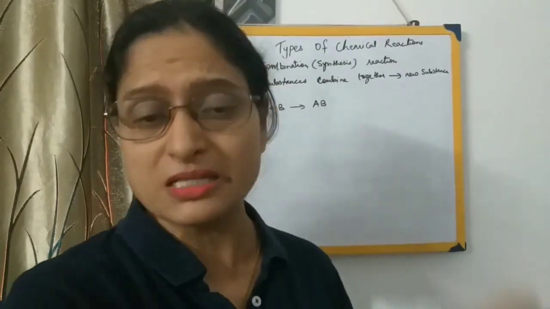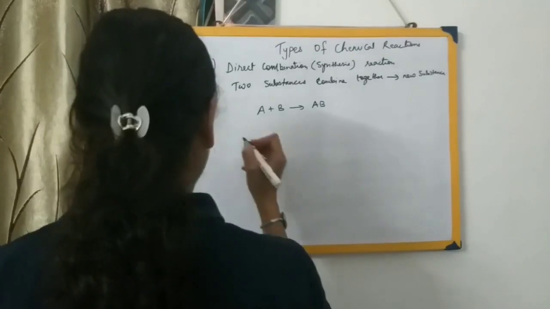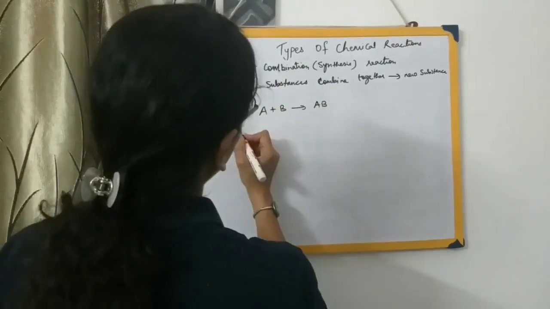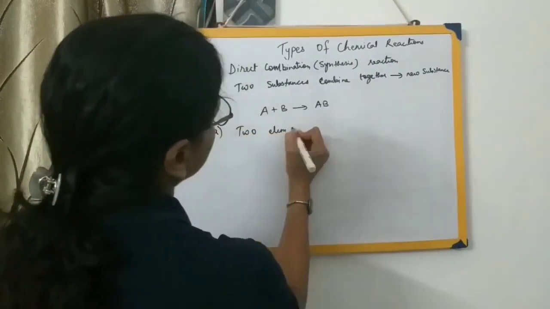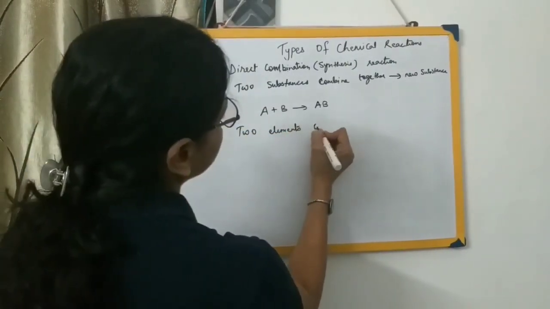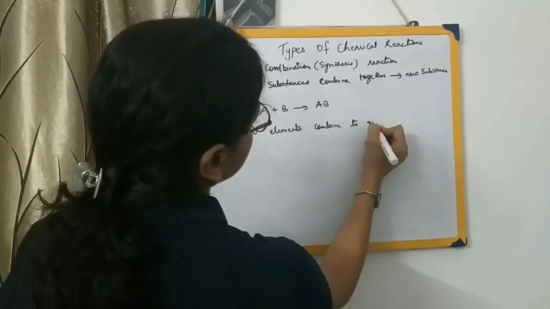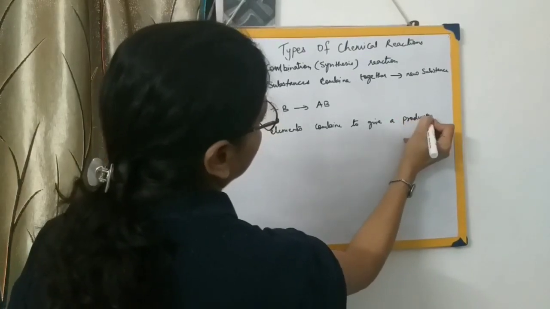So we'll go through certain types of chemical reactions where elements or compounds are combining. The first type of direct combination is when two elements combine to give a product or a new substance.